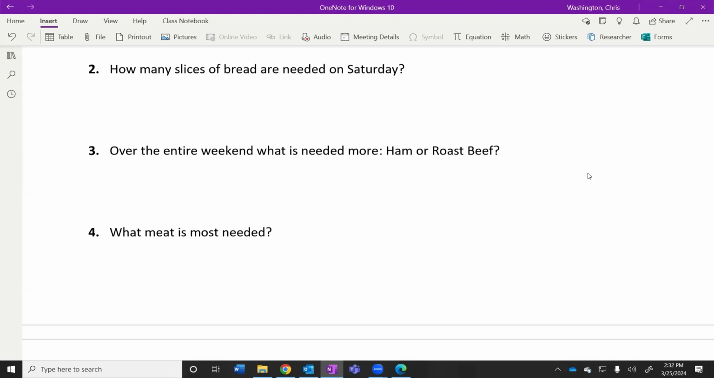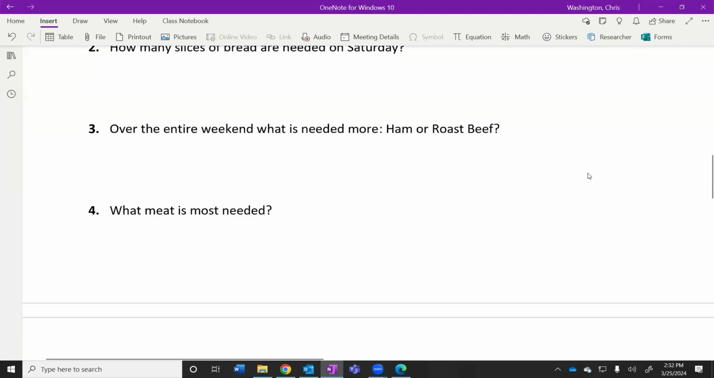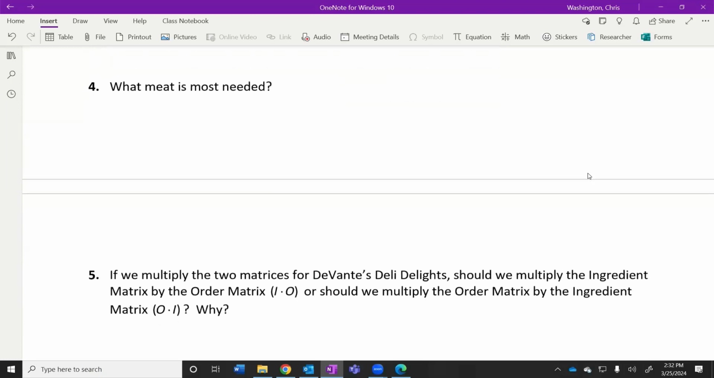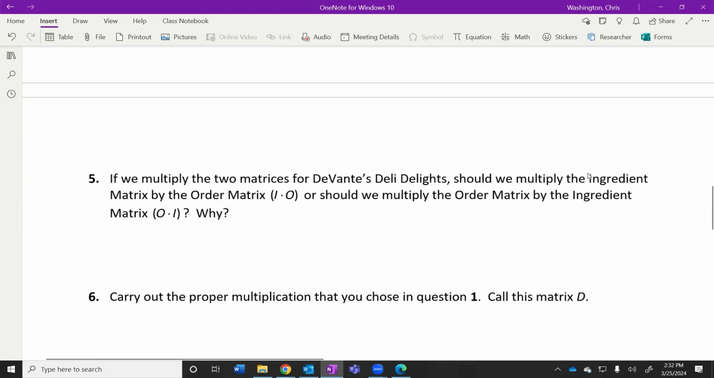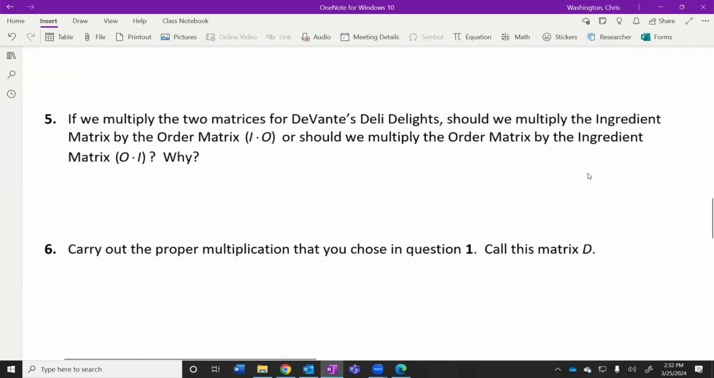Maybe that exists. Last week we talked about multiplying matrices without context. We just multiplied them, just numbers. Now we have context. Number 5. We're going to multiply these two matrices together.